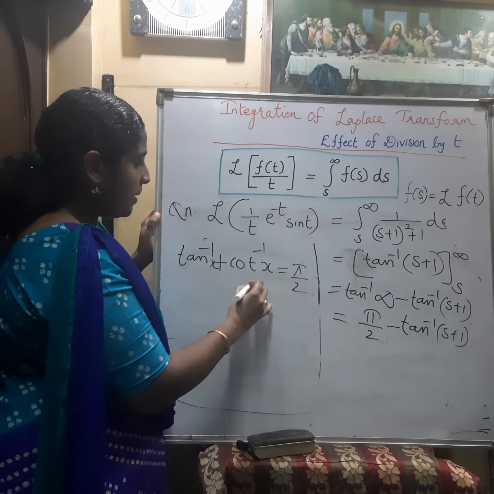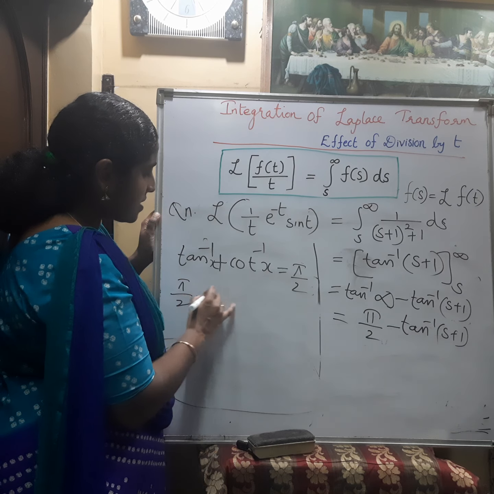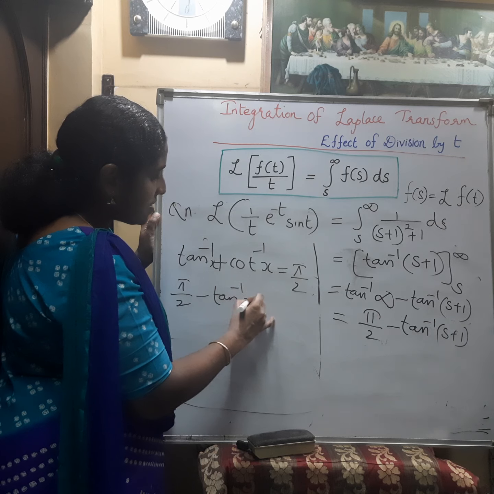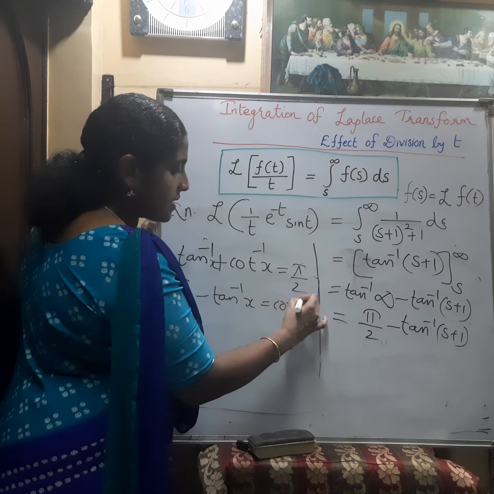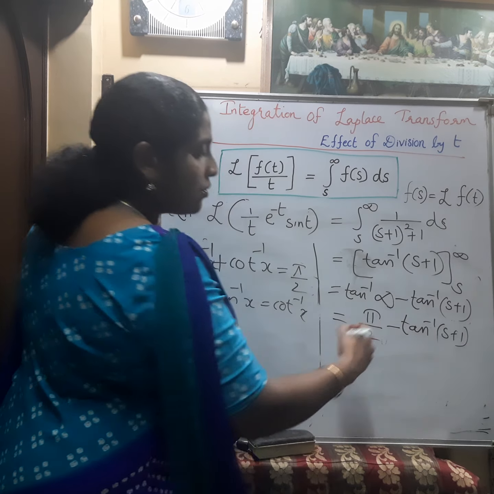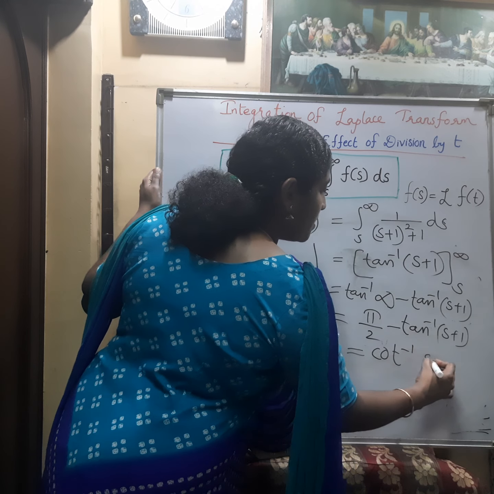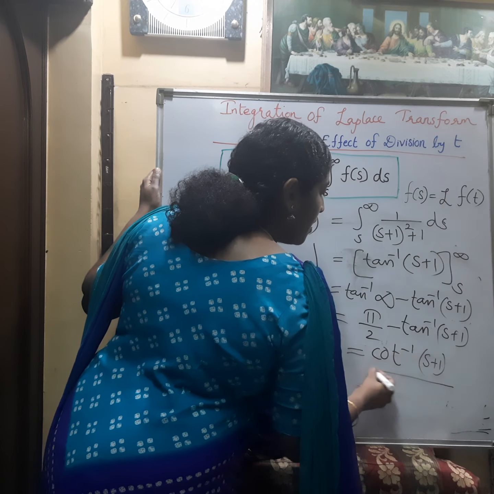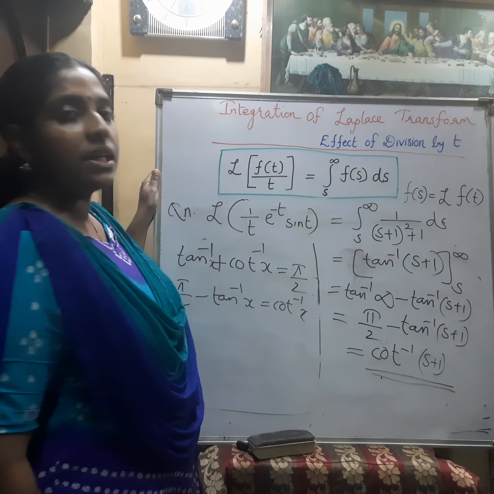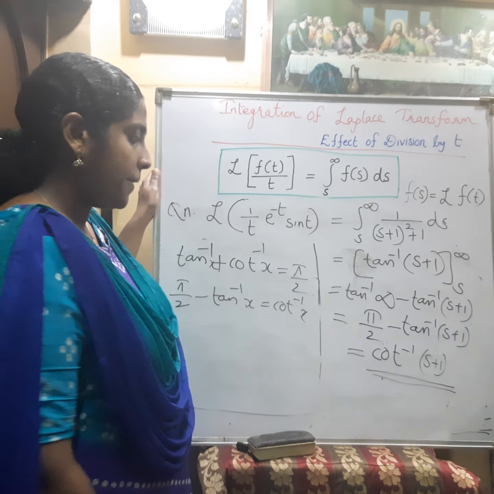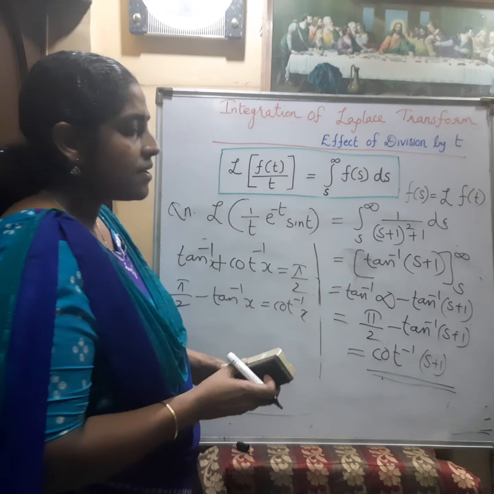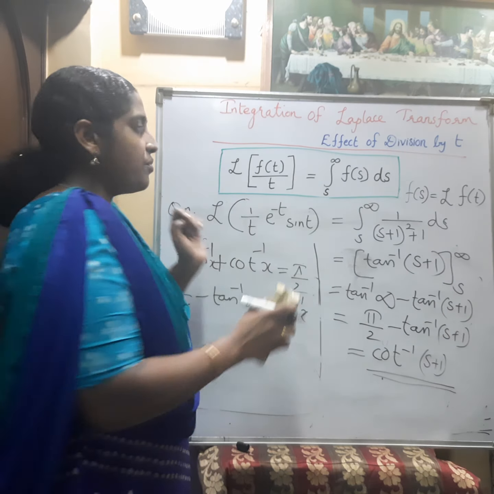So pi by 2 minus tan inverse x will be cot inverse x. So here, pi by 2 minus tan inverse (s plus 1) gives cot inverse (s plus 1). You should have a good command over the trigonometric relations. So the answer is cot inverse (s plus 1). We can do one more numerical.